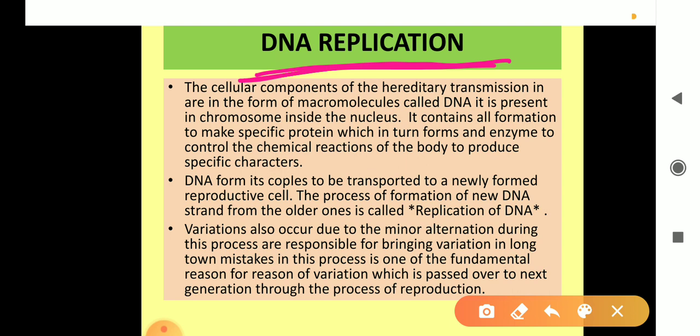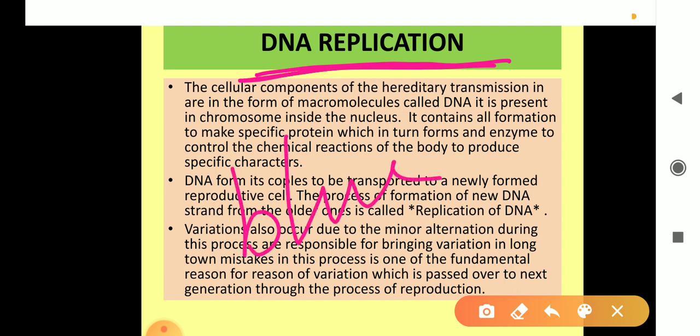A duplicate copy is made, and then this duplicate copy is transferred to the newly formed cells, right? Sexual reproduction involves the mechanism of this replication, which is capable of producing similar multiple blueprints. It forms the blueprints of the DNA.